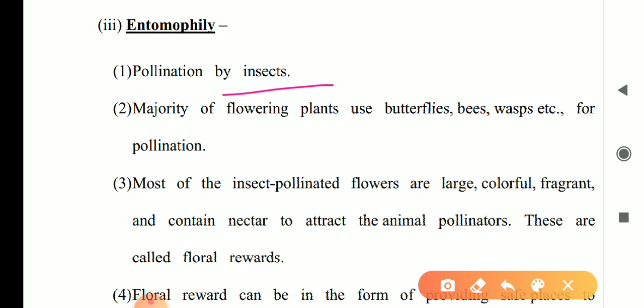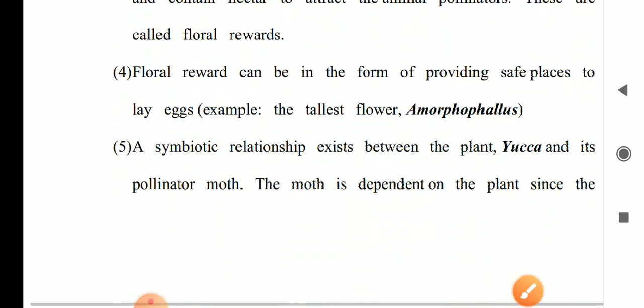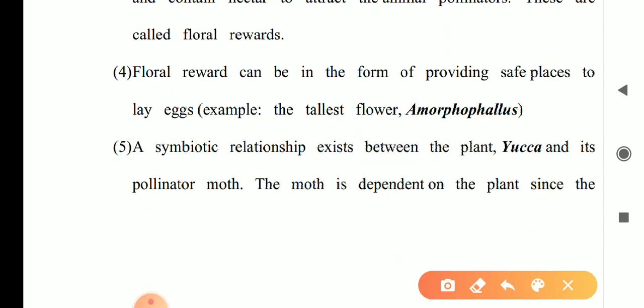Now the next one, entomophily, pollination by insects. The pollinating agents are butterflies, bees, wasps, etc. In this case, flowers are large, colorful, fragrant, and contain nectar to attract animal pollinators and insects. These are called floral rewards. A floral reward can be in the form of providing a safe place to lay eggs.